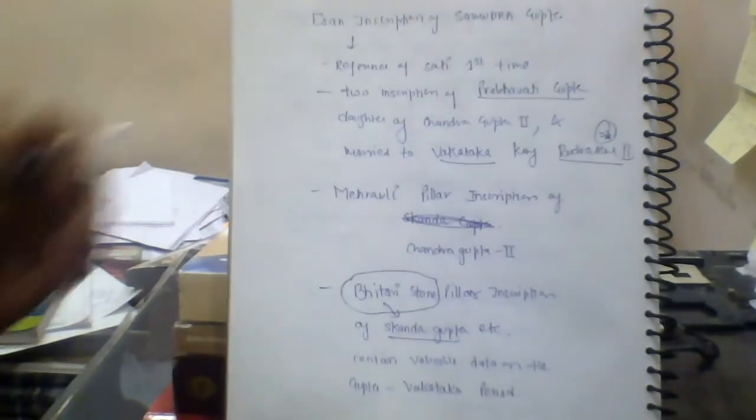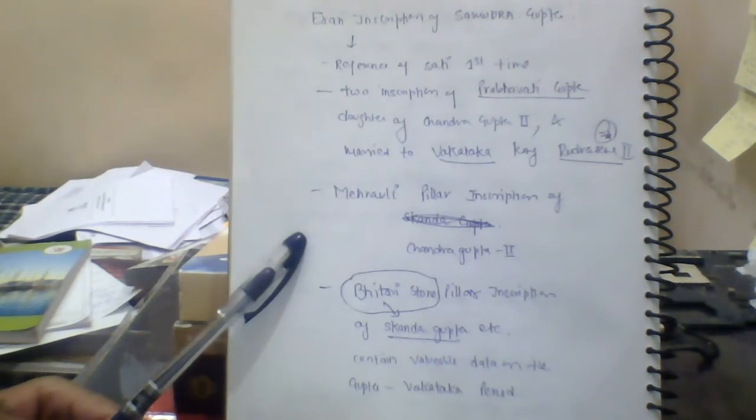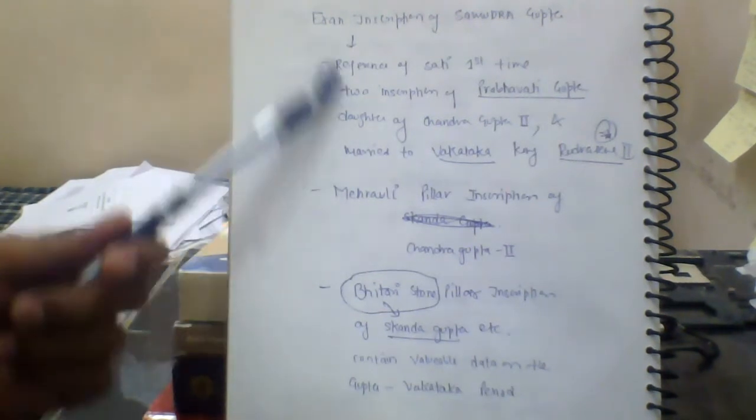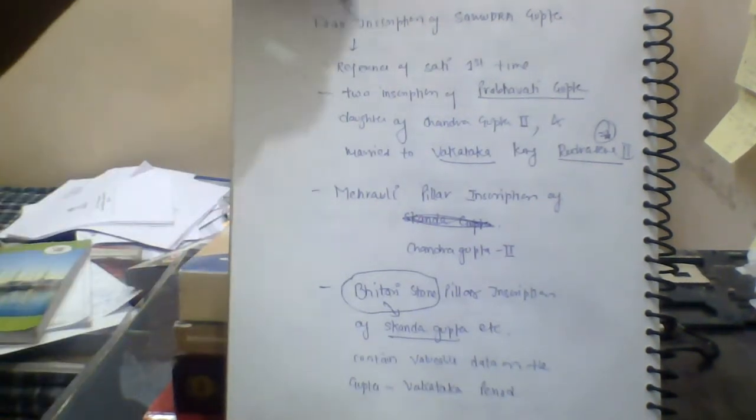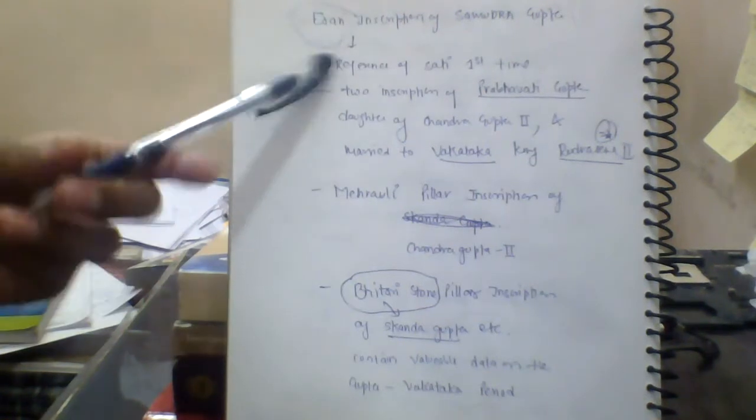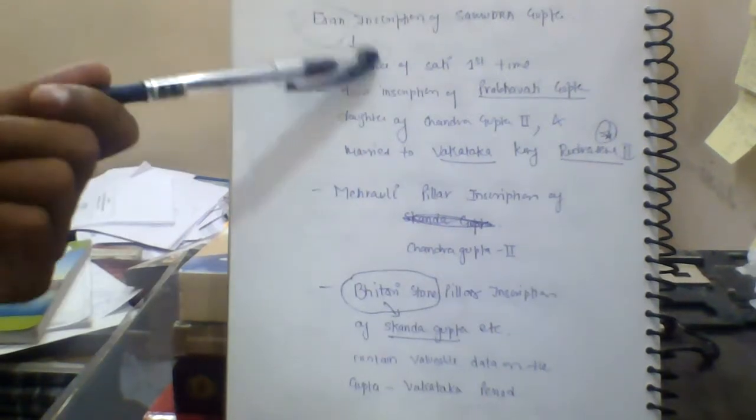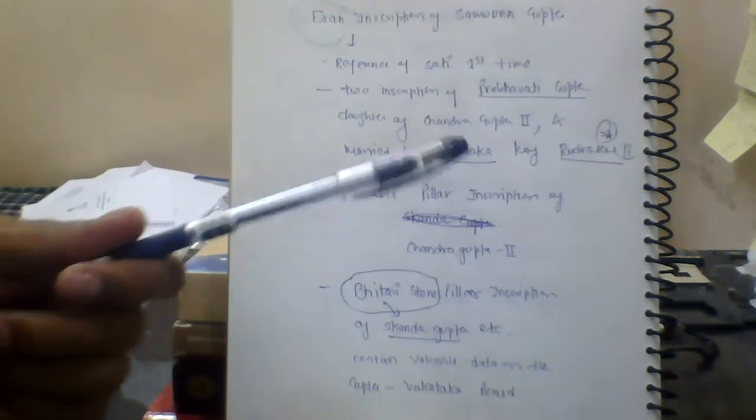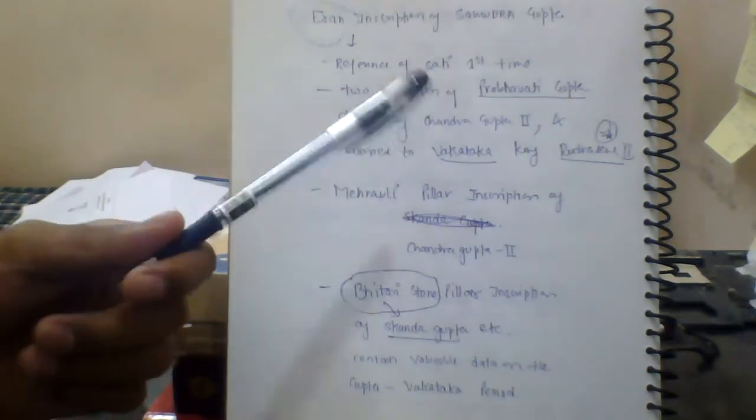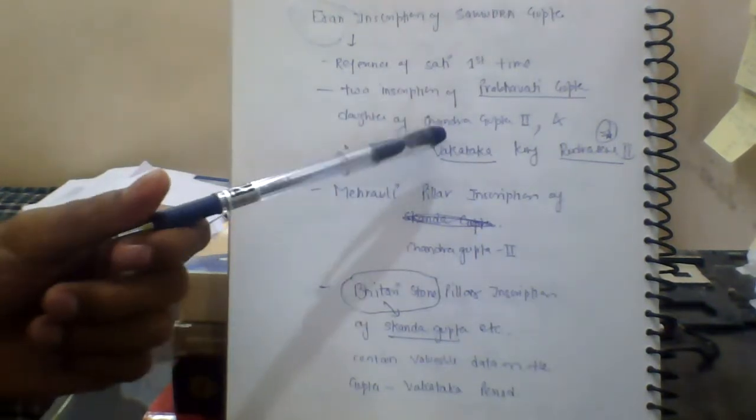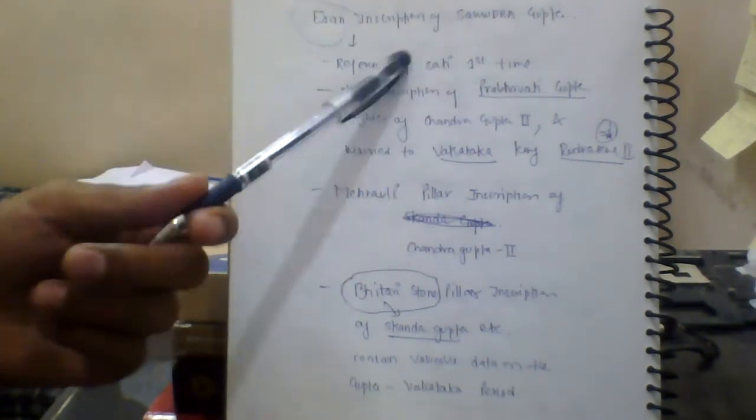Then moving to the next is the Iran inscription of Samudragupta. You have to understand this, and this is quite an important one: in this inscription there is a reference to Sati for the first time. So this is quite important. Sati was a process that was a stigma on Indian society.